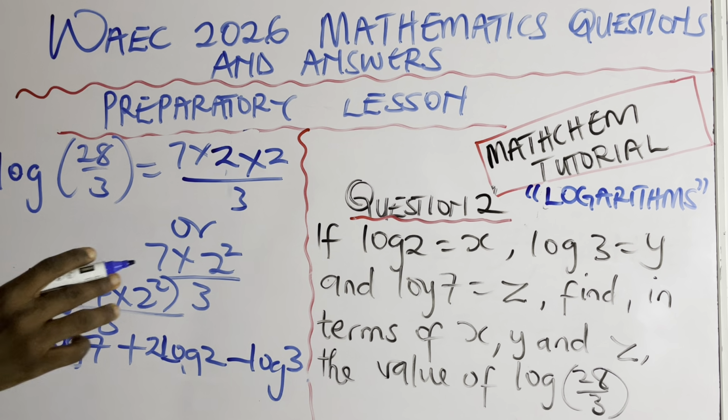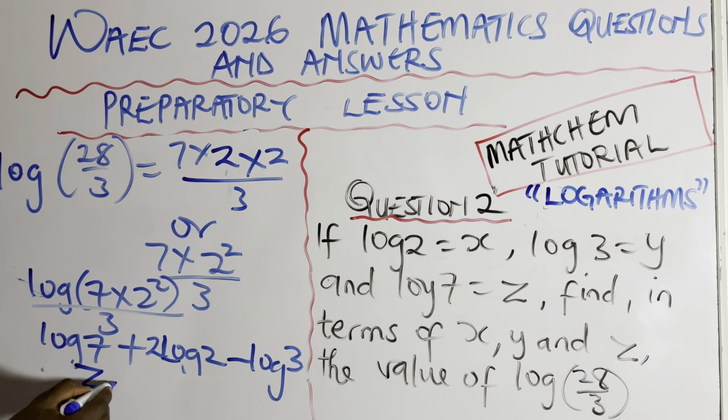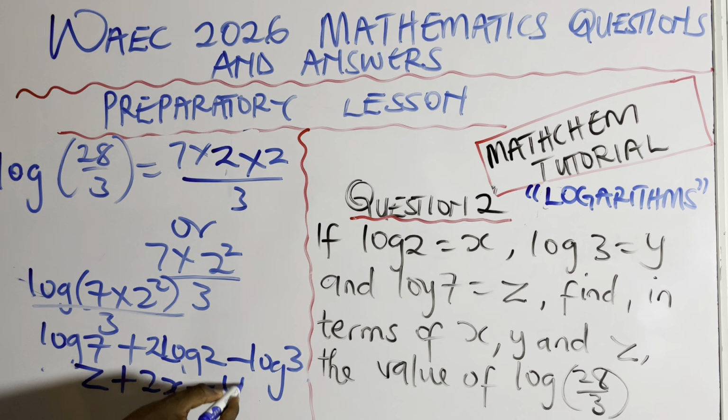And what is log 7 from that? Log 7 is z, then plus what is log 2? Log 2 is x, so we have 2 beside it. That will be 2x, minus what is log 3? Log 3 is y. So the answer here is z plus 2x minus y. So that's the answer for question 2. Now let's move to the next question, and that's going to be question 3.